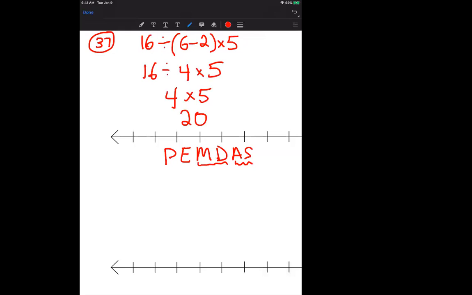If you notice, if you did not go left to right here, and you started with 4 times 5, well, that's going to be 16 divided by 20, which is going to give you a fraction of an answer. That's not correct. So that's why it's very important to do your rules where you start with parentheses, exponents, and then multiplication and division are together, and addition and subtraction are together, but those are read left to right. Questions on that?